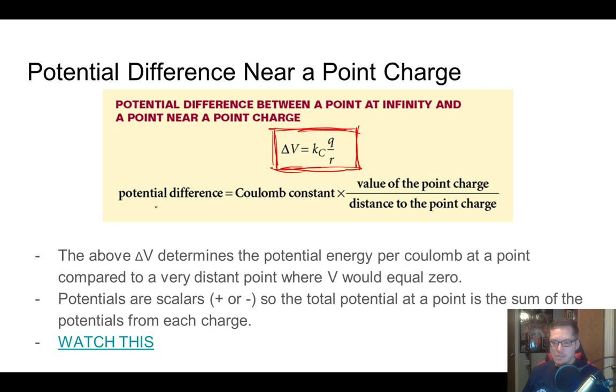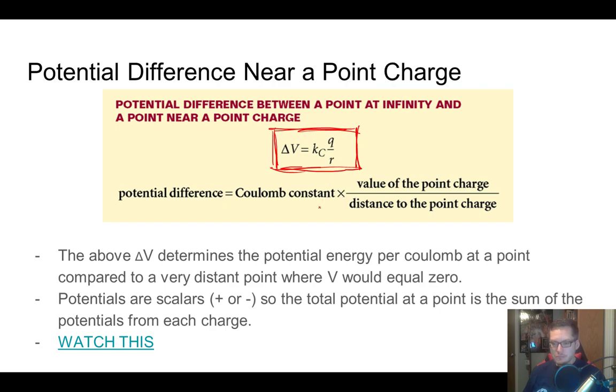But essentially what we're saying is the potential difference really boils down to Coulomb's constant times the value of that point charge. So this is not your test charge or what's moving. This is the point charge divided by the distance. Notice that is not distance squared. Okay, so this is a little different than what you're used to. All right, because up to now we've always cared about the square of the distance. Here we only care about just the value of that distance.